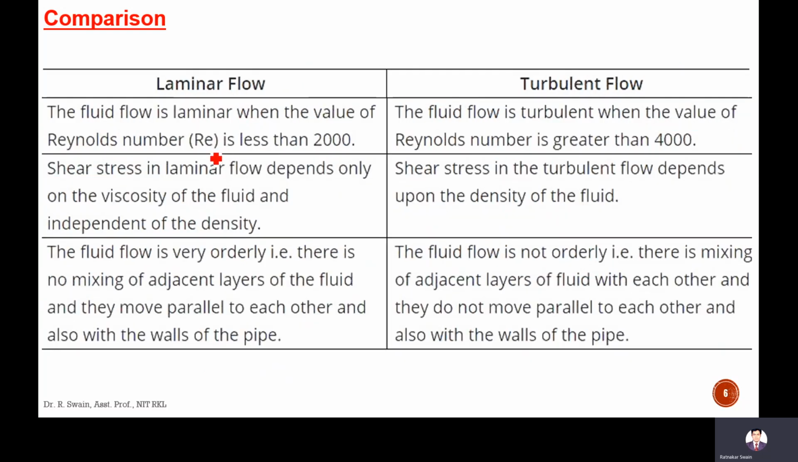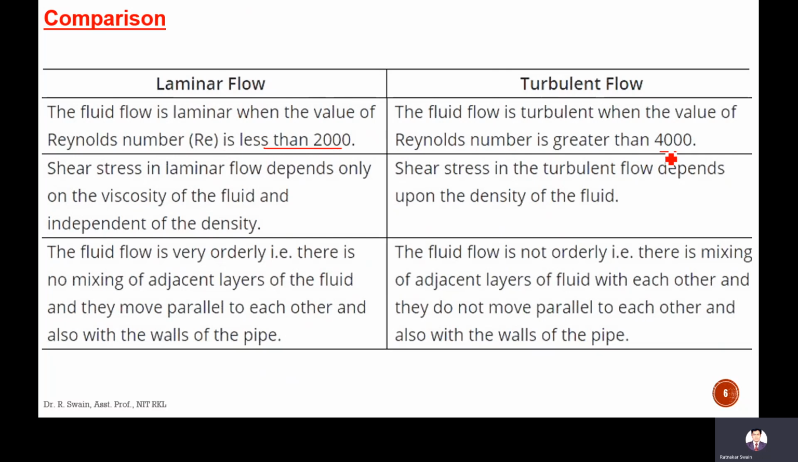Okay, so Reynolds number, if it is less than 2000, it is fixed always. That is found experimentally. It is a standard value that when Reynolds number is less than 2000, the flow is considered to be laminar. When the Reynolds number is more than 4000, the flow is considered to be turbulent. If it is in between, you cannot say whether it is laminar or turbulent. The flow may change from laminar to turbulent or from turbulent to laminar. So that type of flow is named transition flow, when the Reynolds number is between 2000 and 4000.